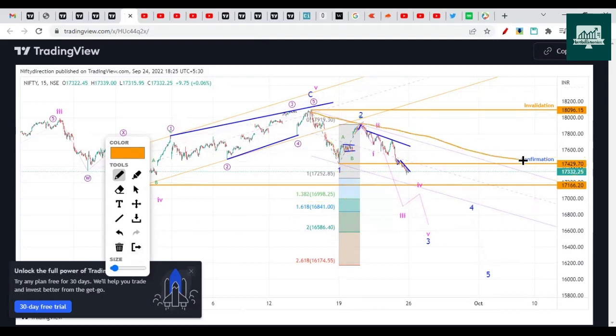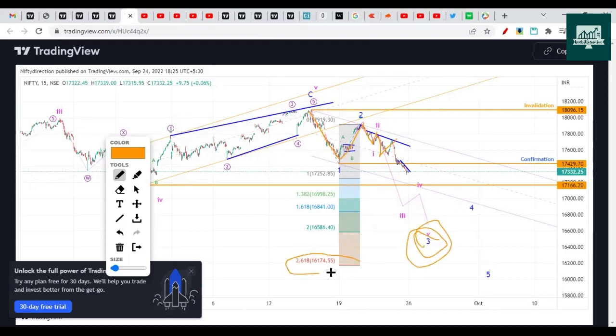So this is the channel that we have drawn on 1 and 2. It should break this channel. It should come to this, and if it can go beyond this, there is no doubt it can go beyond this. If that happens, then the internal waves are extending. So internal waves are in progress, 1 2 1 2. So this is again another dangerous pattern. Internally this is 1 2, and again here 1 2. Like this we have 1 2 1 2, and this indicates the third wave can extend very large.